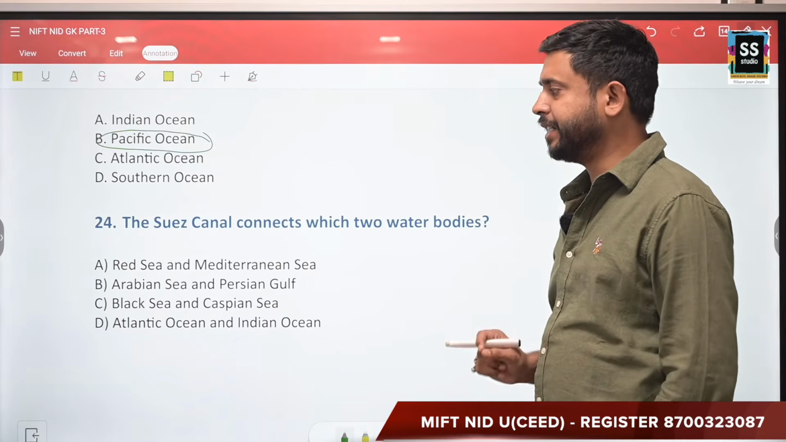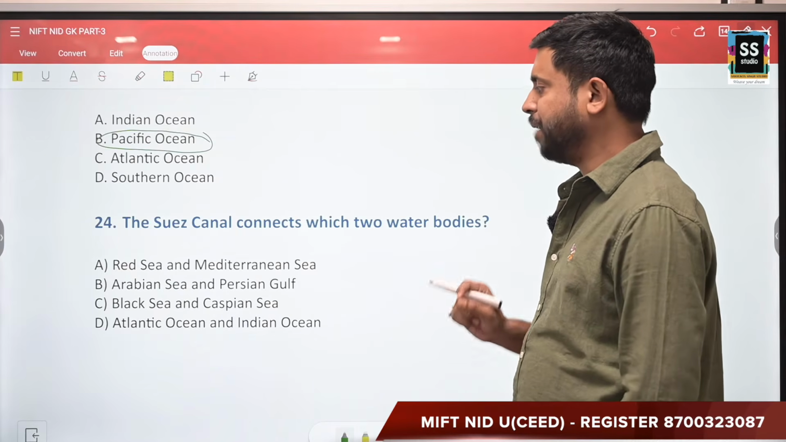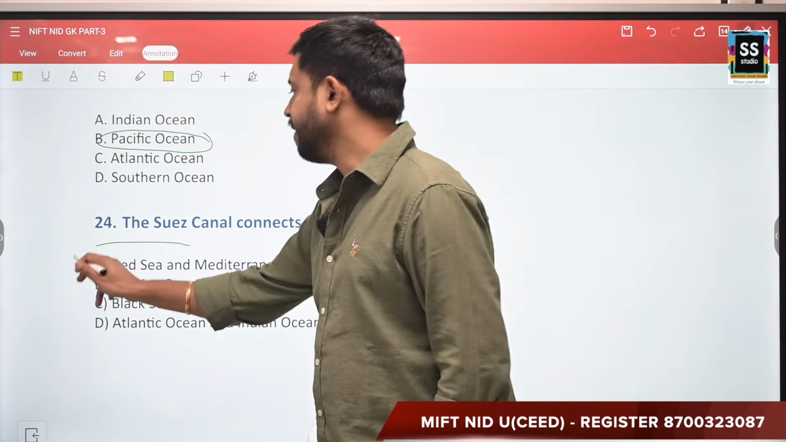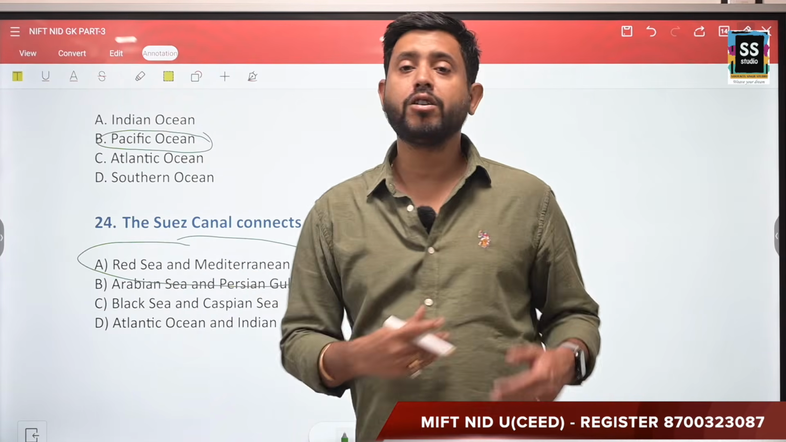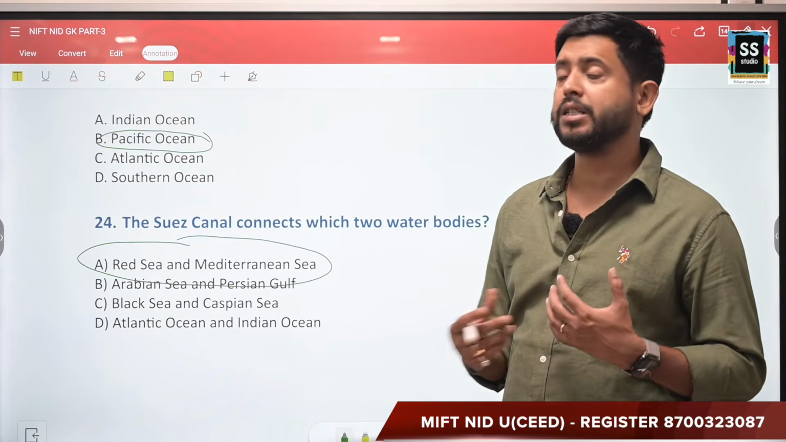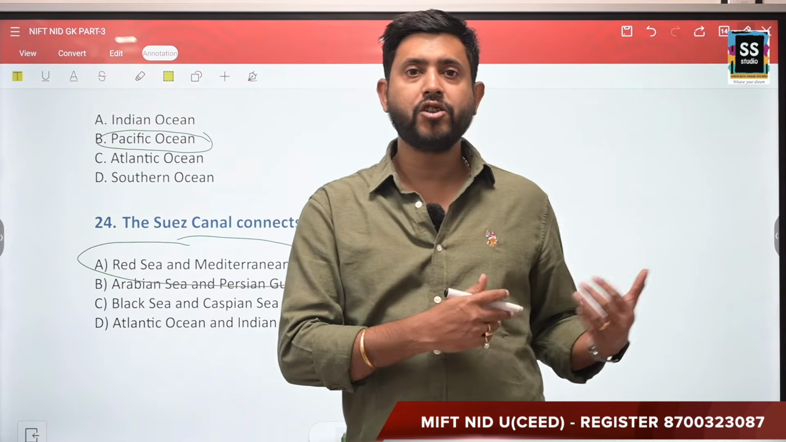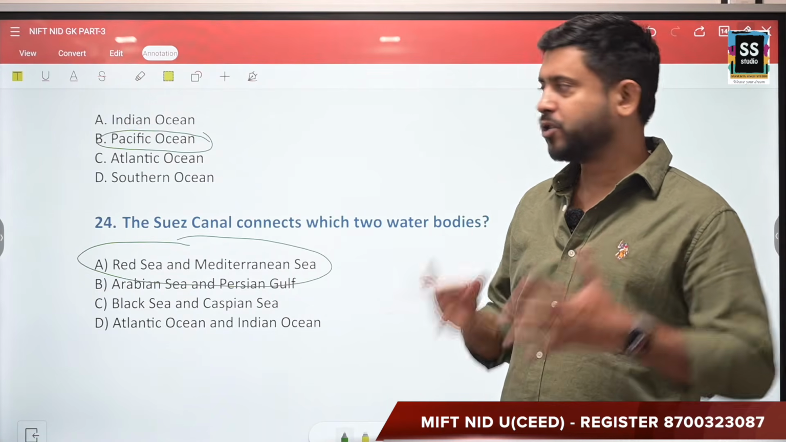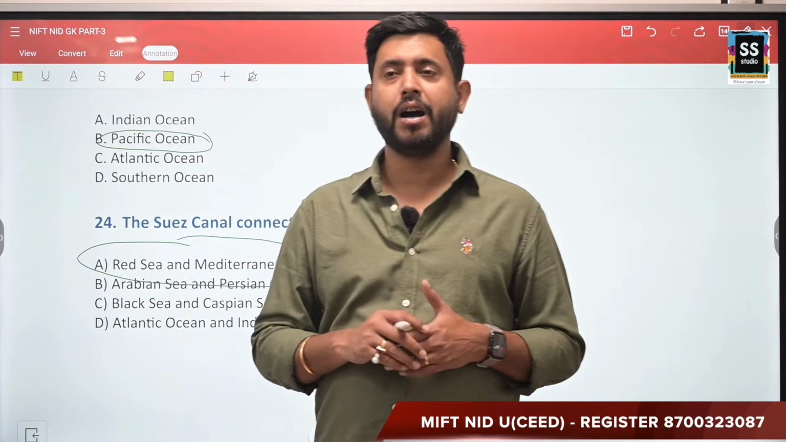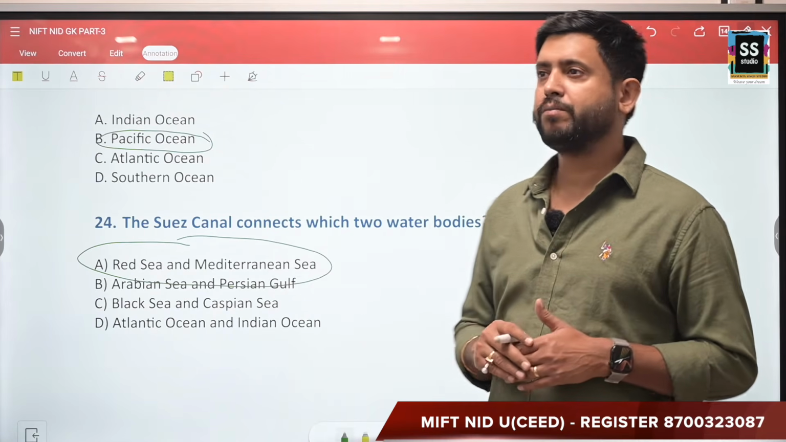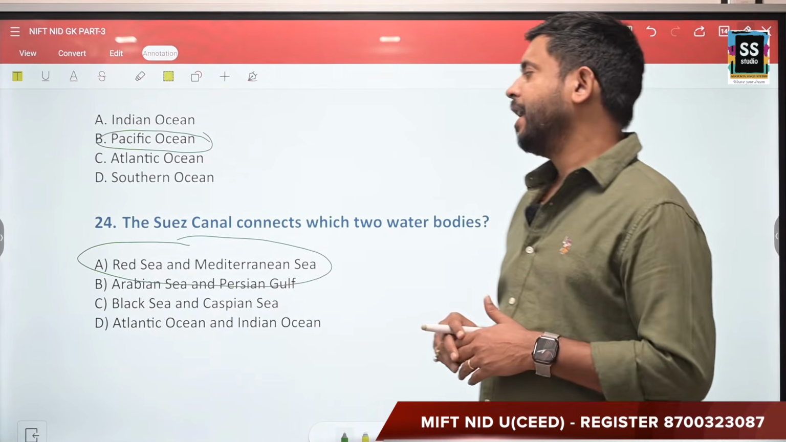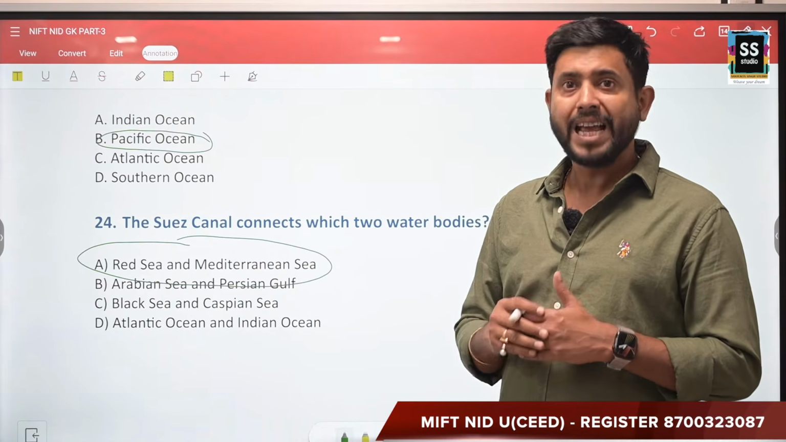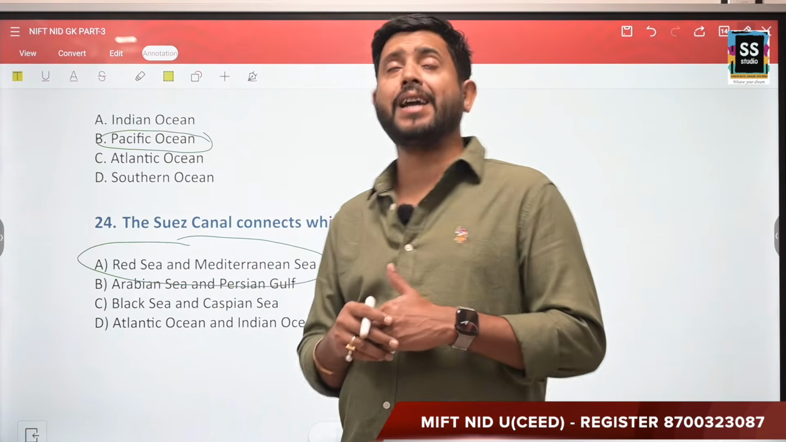Moving forward, the Suez Canal connects which two water bodies? Red Sea and Mediterranean Sea, Arabian Sea and Persian Sea, Black Sea and Caspian Sea, Atlantic Ocean and Indian Ocean. The correct answer is Red Sea and Mediterranean Sea, and it works as a trade route between Asia and European countries, and that was under the control of Iran first. Later on, it was being controlled by United States, and basically it saves a lot of time and fuel and energy